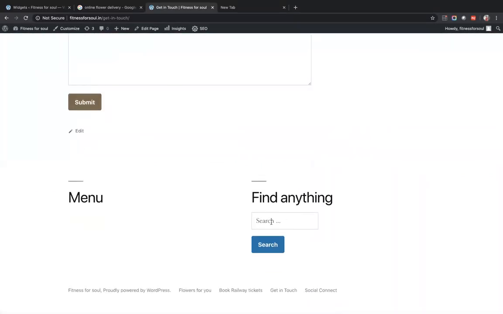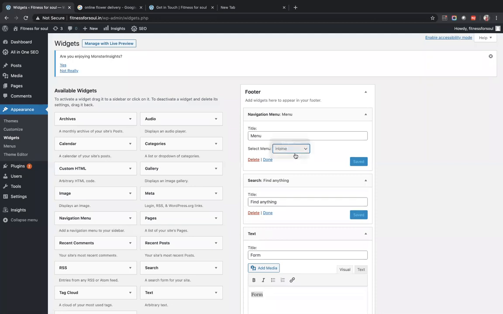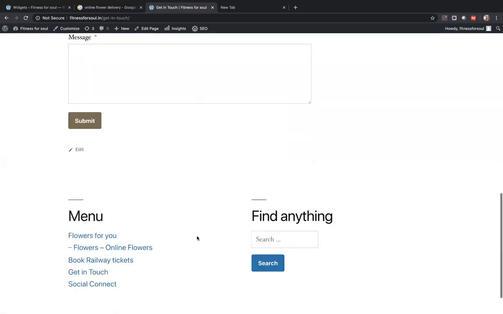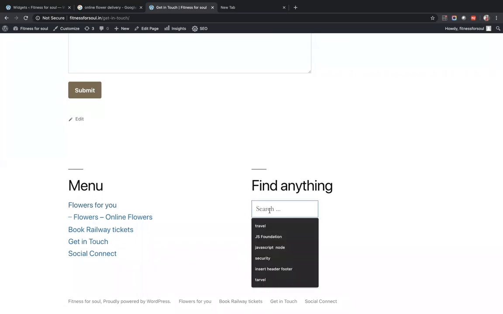See, I can't find anything in the menu. I think I selected the wrong menu. I'll quickly correct that and it will start coming. I will select the primary menu. The primary menu is the homepage menu that we created. I will go back and refresh. See, this is the homepage menu that we have created. It is coming. We have added an internal search that is also coming, and it will be functional.